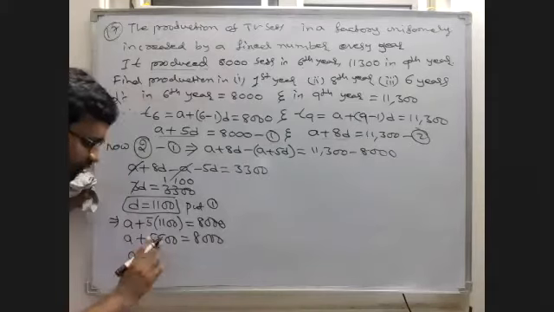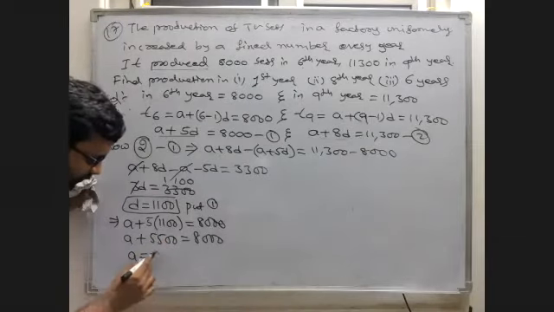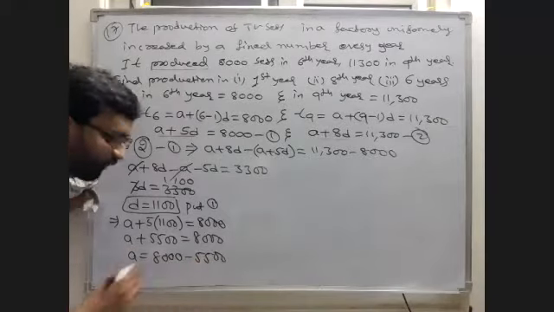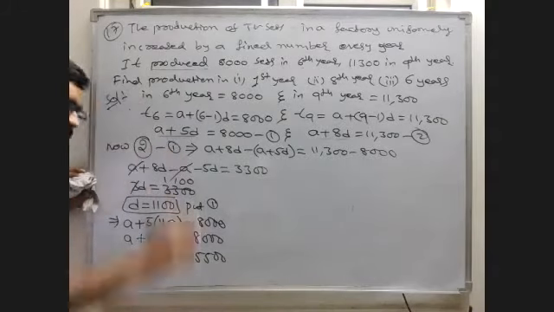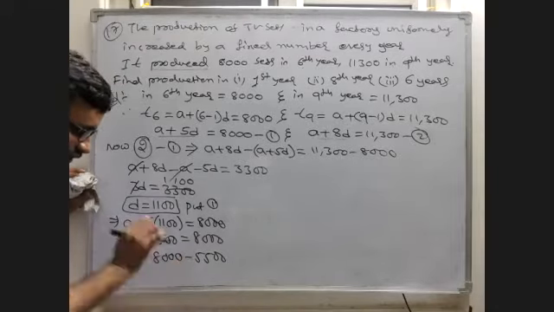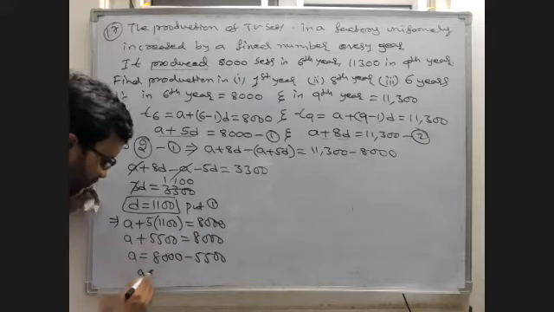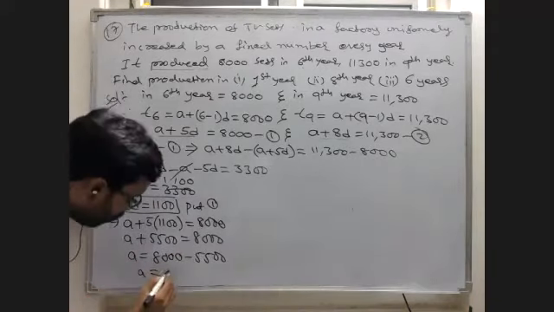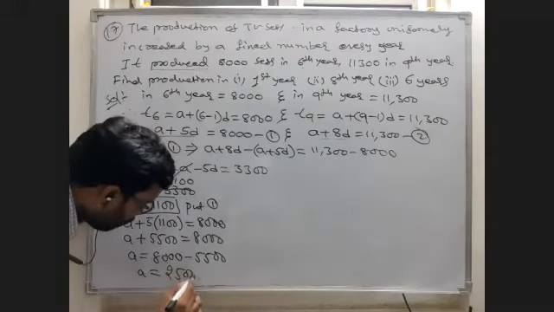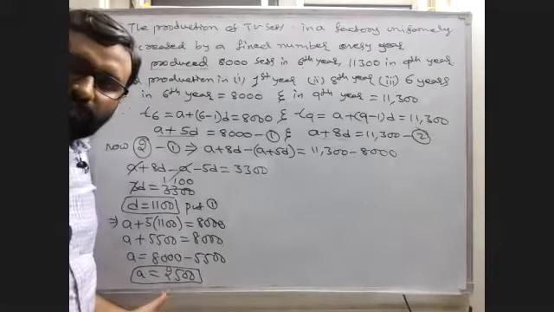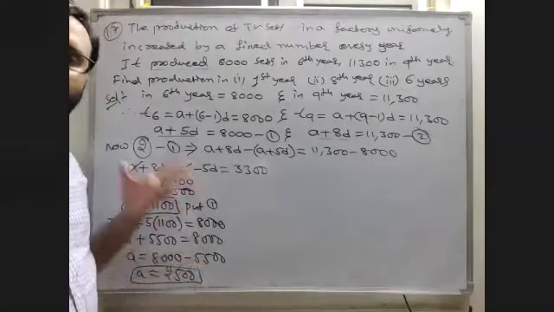Now, A is equal to, taking the right side, 8000 minus 5500. 8000 minus 5500 will be 2500. The A value is 2500, and we know A is the first term.